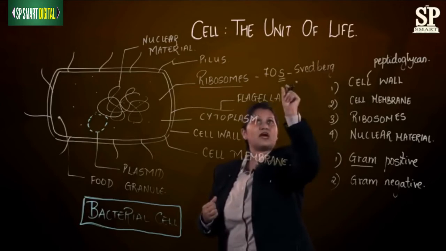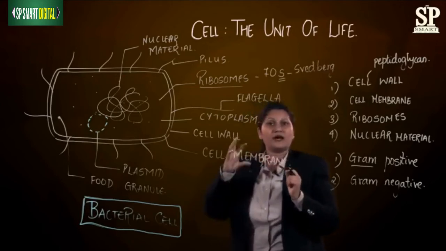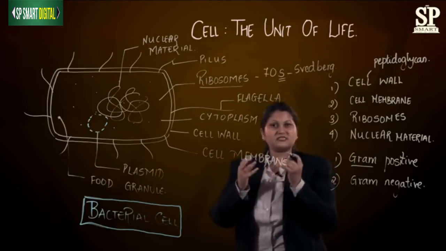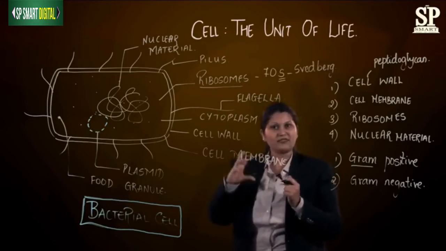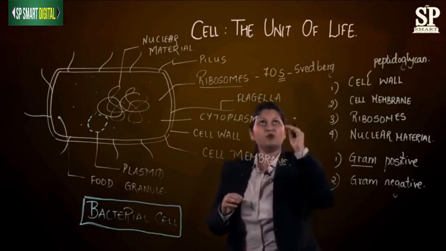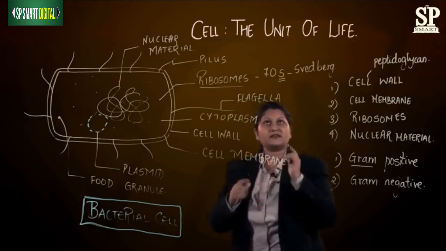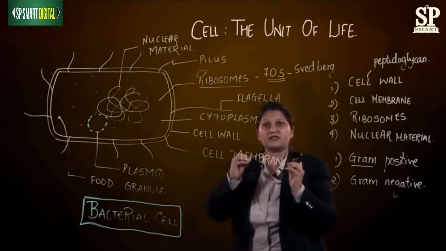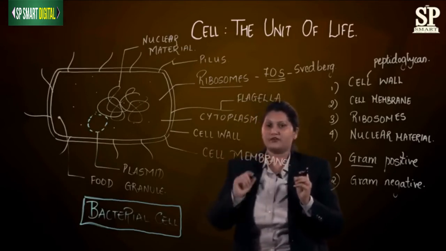Now this 70S, it means that while the scientists were finding out the content of ribosomes, they used centrifugation techniques. So when they did the centrifugation techniques, one of its layer got settled in the 70S subunit, and hence the name is given as 70S subunit of ribosome.